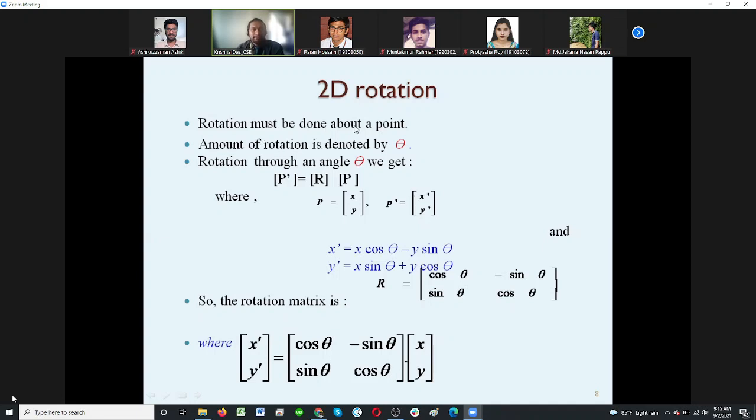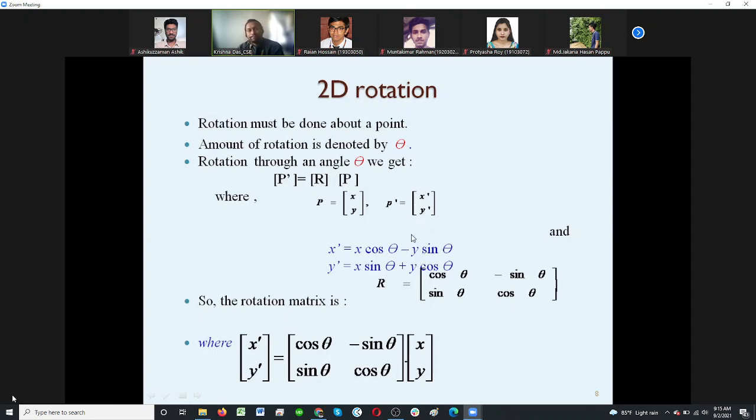So rotation must be done about a point. We must need a point, otherwise we cannot do it, and it is denoted by theta degree that rotation is done, the theta degree angle. So this is the function: the new point is equal to the rotation function with the old point. Old point is x and y, new point is x prime and y prime, and finally we get x prime is x cos theta minus y sin theta, and y prime is x sin theta plus y cos theta.